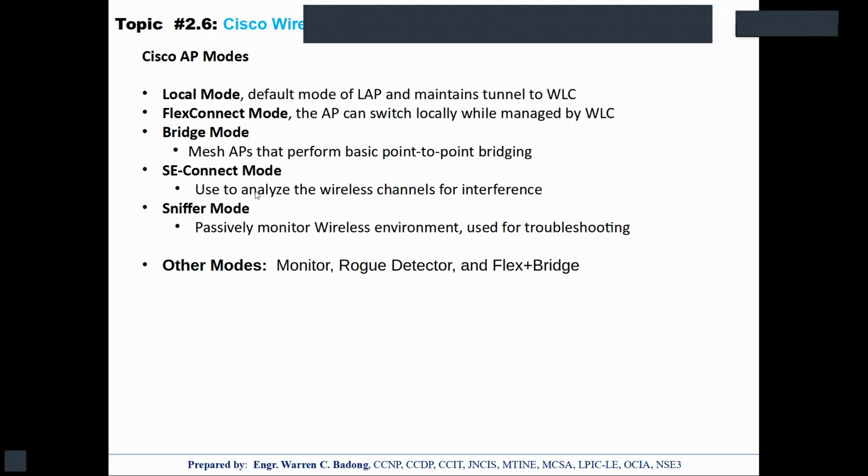SE-Connect mode. This is used to analyze the wireless channel for interference, so very useful for troubleshooting. Okay. Sniffer mode AP is using the AP in passive mode to monitor the wireless environment, for troubleshooting as well. Other modes are like monitor, rogue detector AP, as well as FlexConnect plus bridge mode. So these are the other modes of our Cisco access points. Okay?